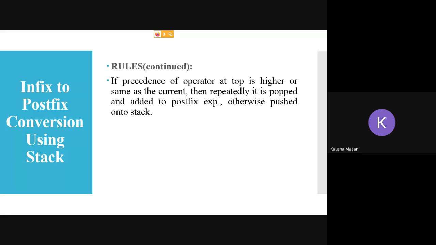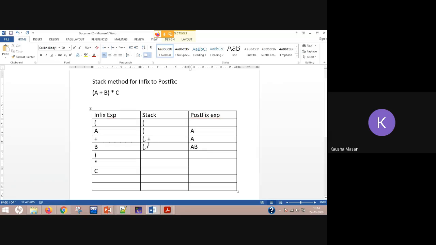What you have to check is the precedence of the operator. Say there is an operator already existing, and there was something like minus and then one more operand, D. Then when we check, we look at the top of the stack to see whether there is an operator. If yes, then we check the precedences between the scanned operator and the operator present on the top of your stack.